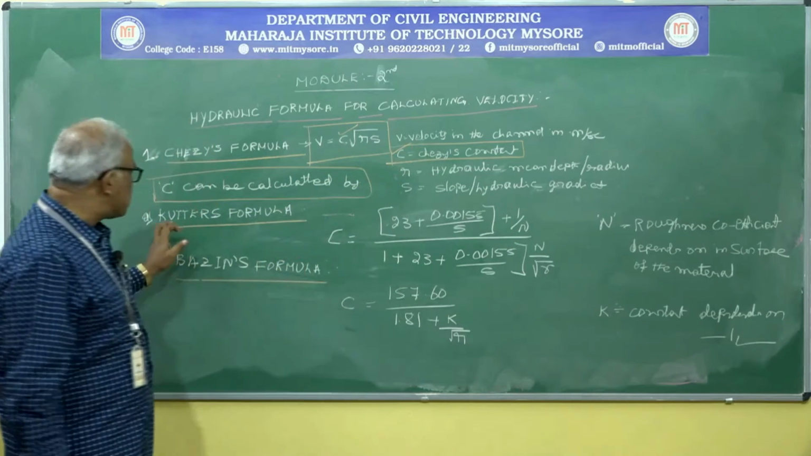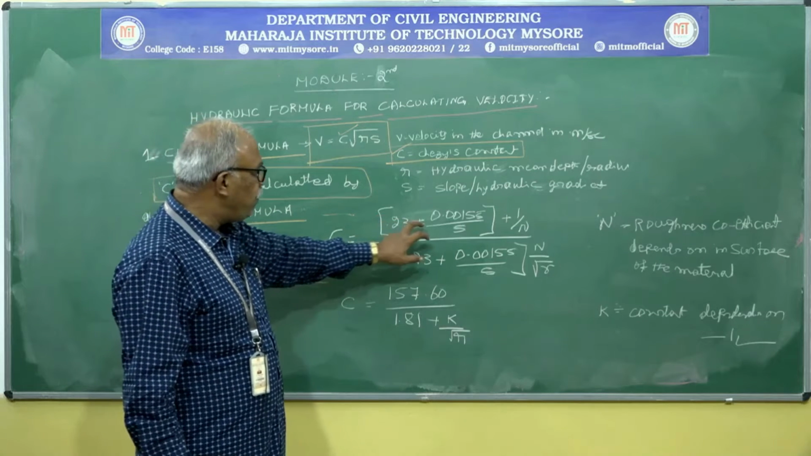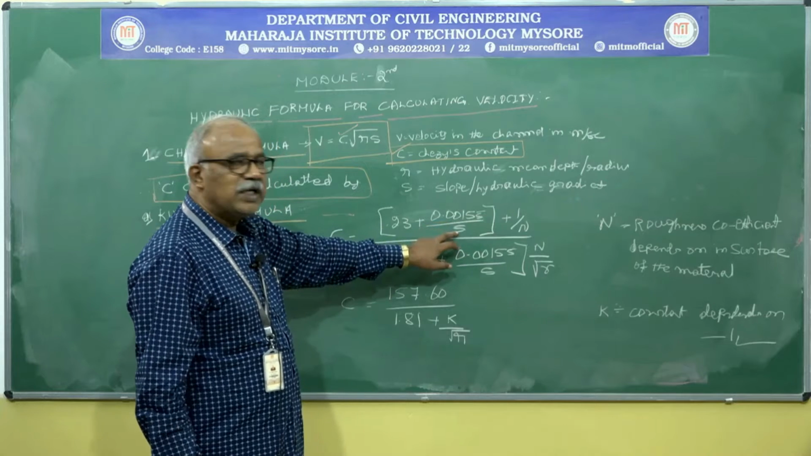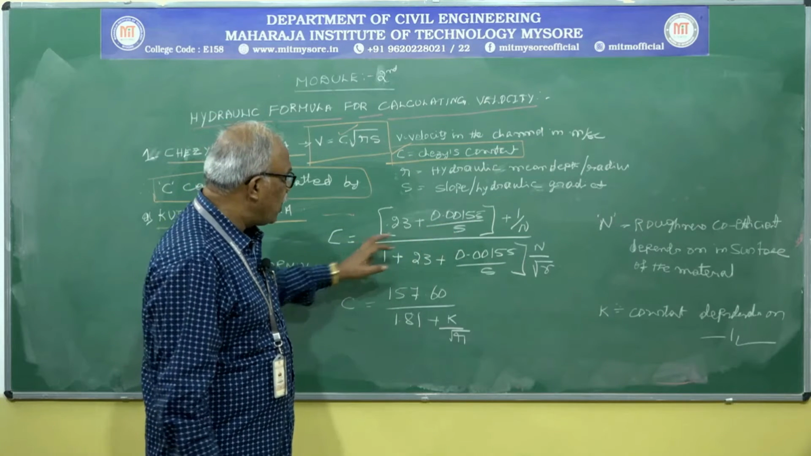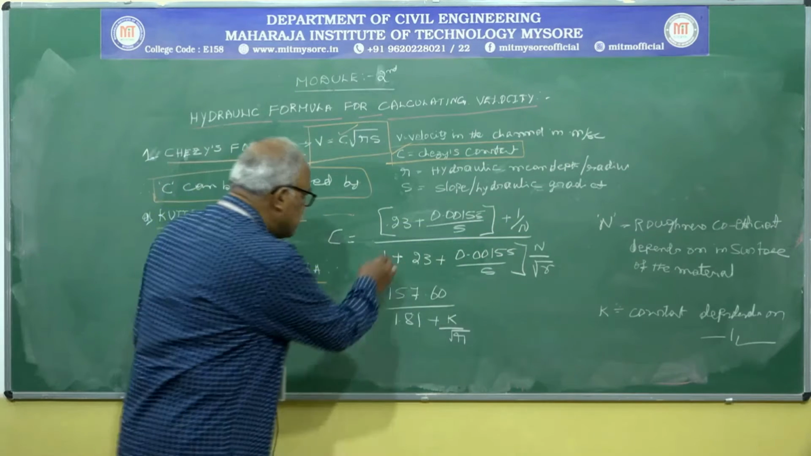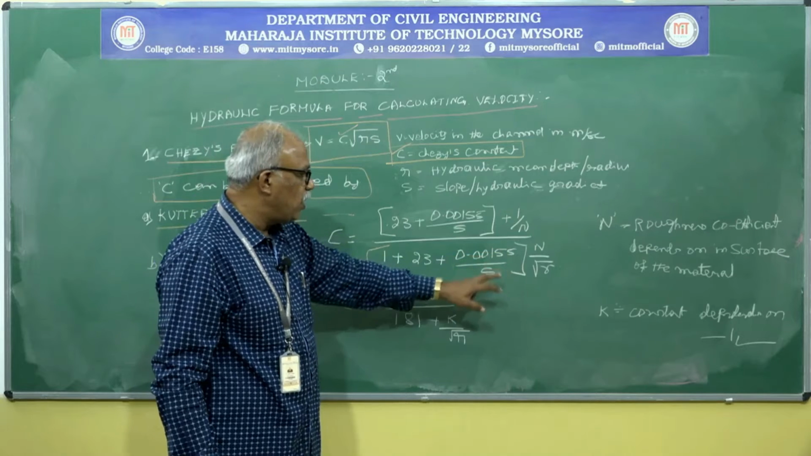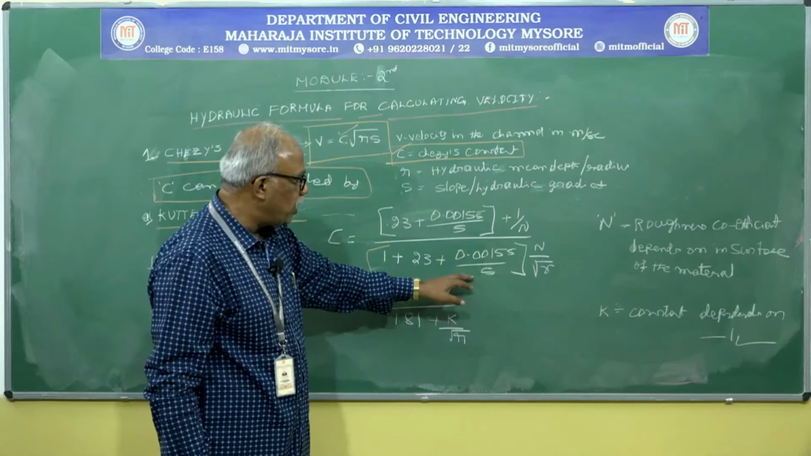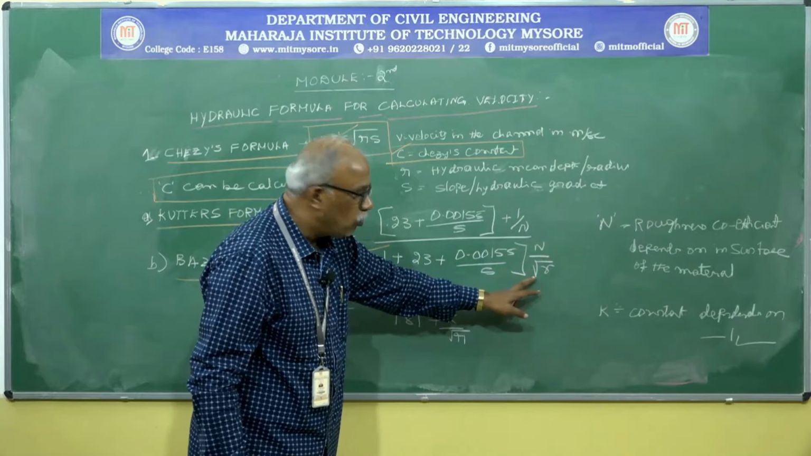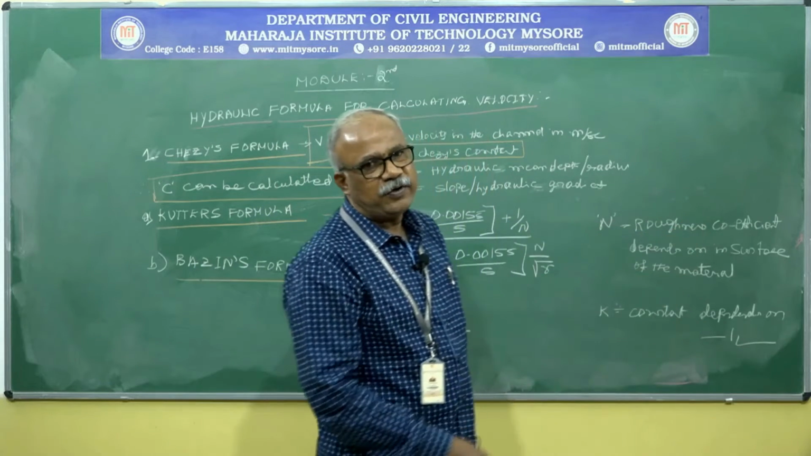What does Kutter's formula say? C is equal to 23 plus 0.00155 whole thing divided by S, plus 1 by N, whole thing divided by 1 plus 23 plus 0.00155, this is the constant, whole thing divided by S, multiplied by N divided by root of r. What do you mean by N? That is the roughness coefficient.